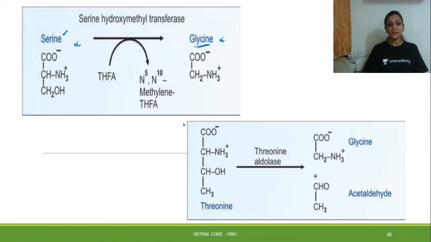Fine. Then the second thing that we are going to talk about is the formation of glycine from threonine. This is the structure of threonine, and in the presence of the enzyme threonine aldolase, glycine is formed and acetaldehyde is formed. So two carbons of threonine go into the formation of acetaldehyde, and the other carbons remain in the glycine. The alpha carbon remains in the glycine and the rest of the carbons go into the acetaldehyde.